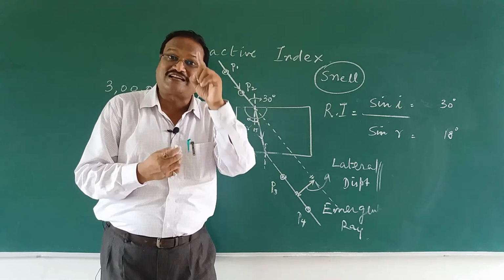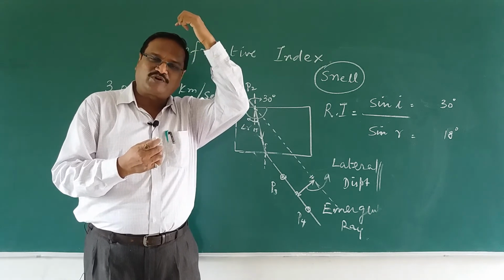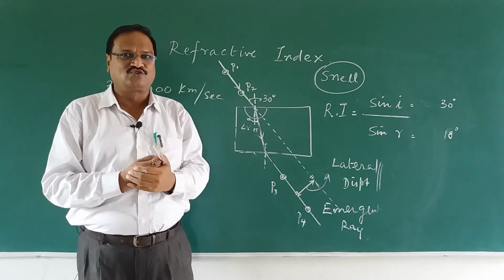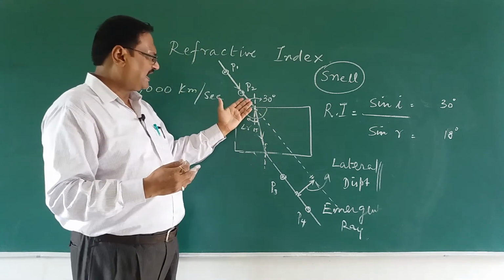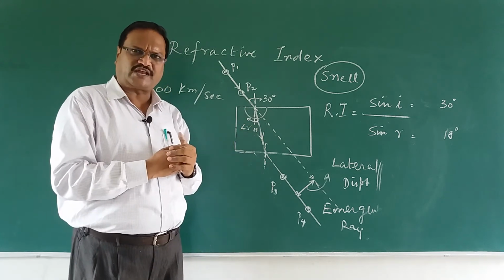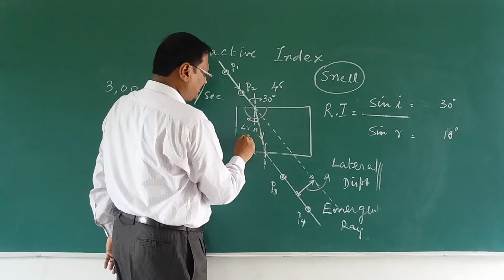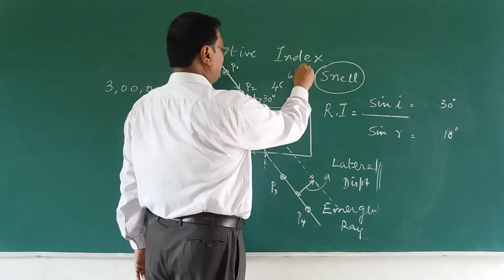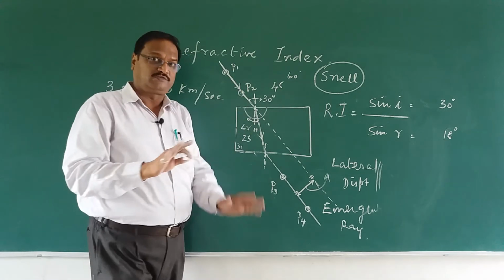The answer will come from your own mind. And from your own mind, you have to see things and then you will understand. So what Snell saw? Yes, there is a relation between angle of incidence and angle of refraction. He made it 45 degree. Then he calculated maybe, let us say 22, 23 degree. Then he made it 60 degree. Maybe he would have got some 32 degree, 31 degree, let us suppose, right?